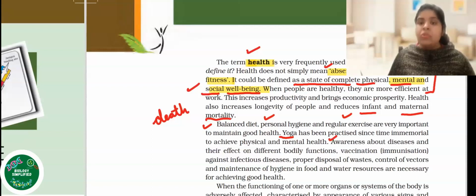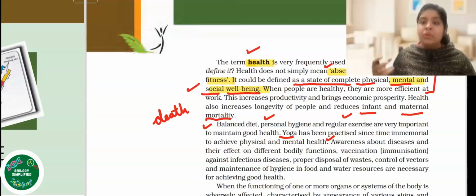Awareness about the disease is also very important. When somebody is aware about the disease, when somebody is aware about the various causes of that disease, the various symptoms of the disease, so that person would recognize or would be able to diagnose the disease quickly and would report the case to the doctor.